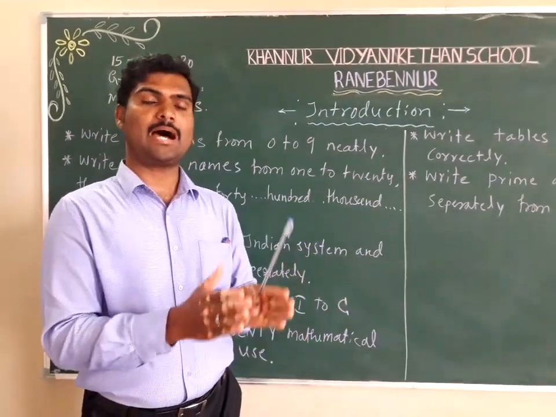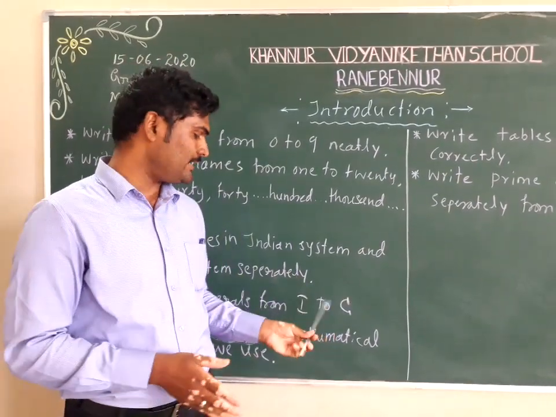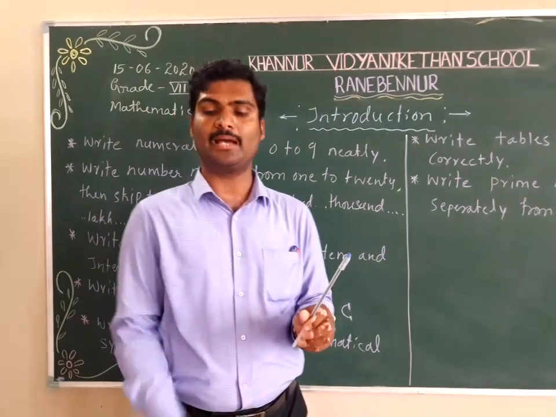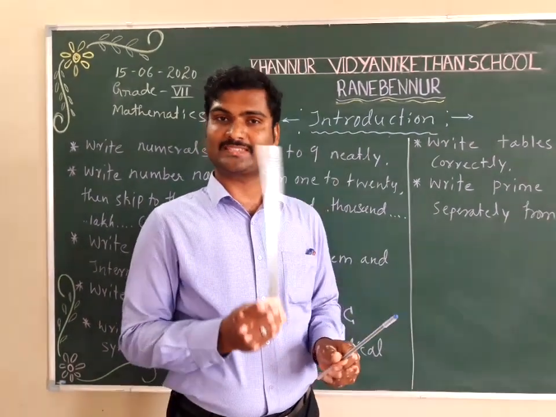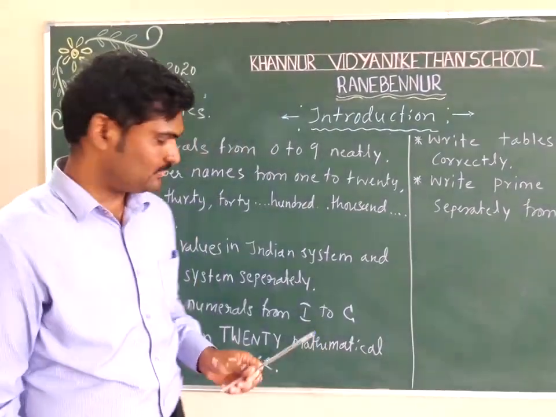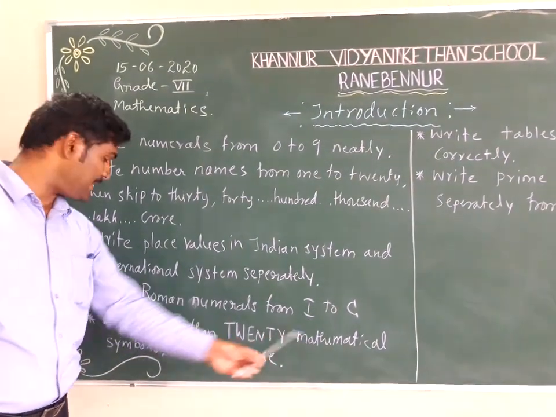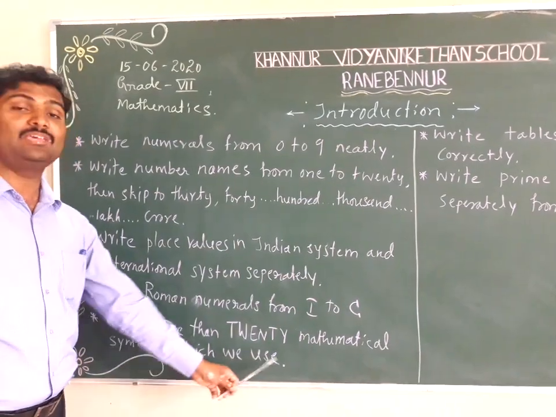Those rules are to be followed, and you are supposed to write just from 1 to 100, neatly, properly, by making lines using a scale. Okay, so that's the thing. After that, write more than 20 mathematical symbols which we use.